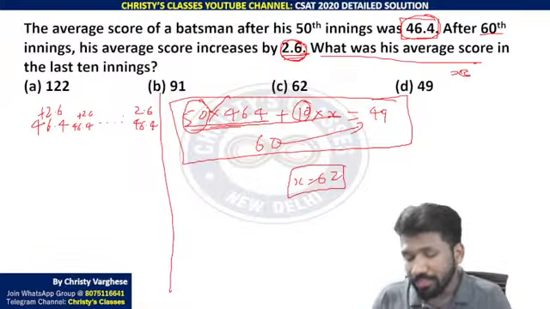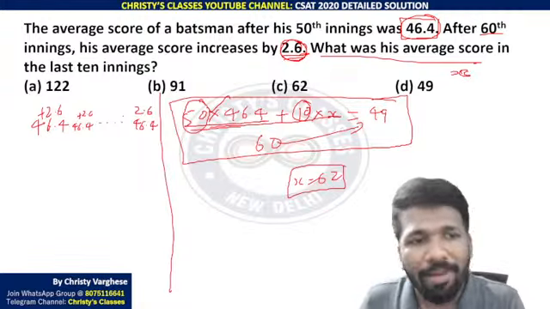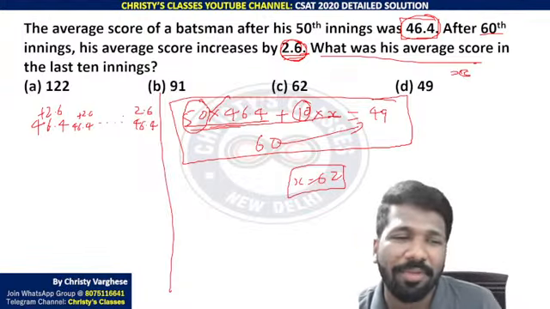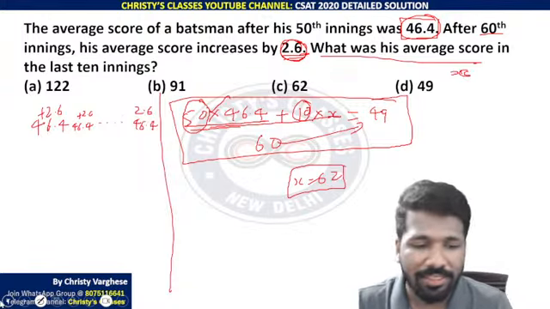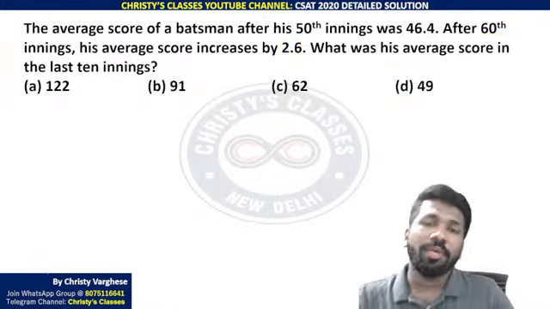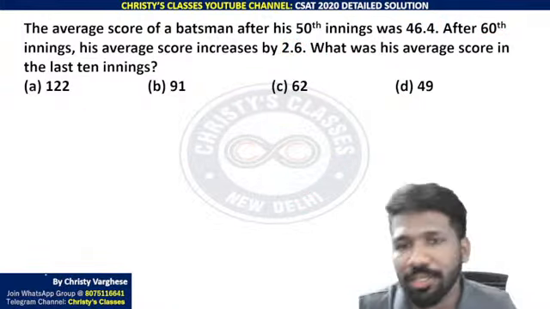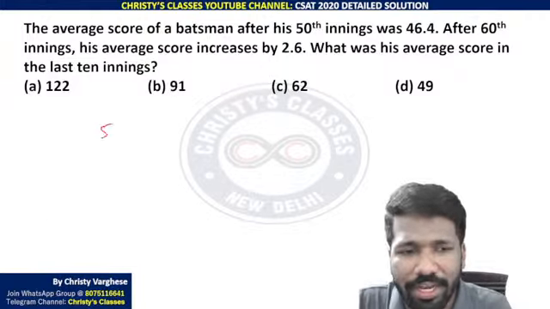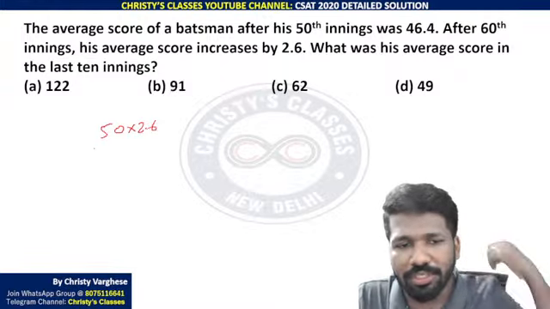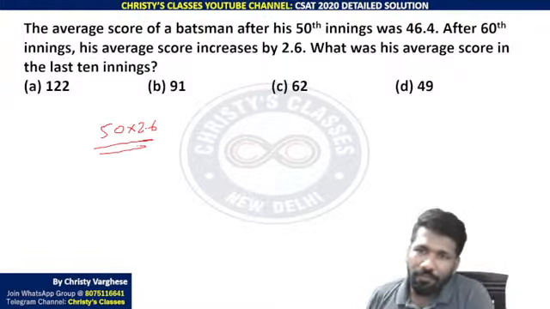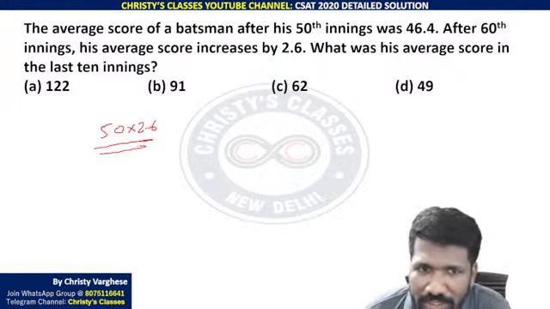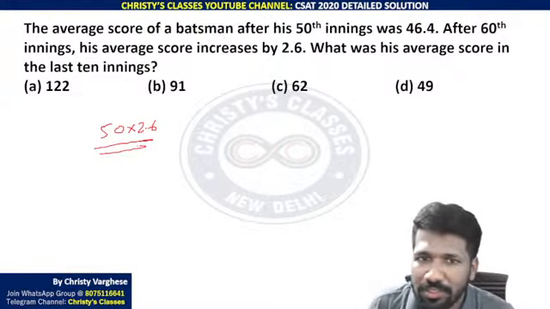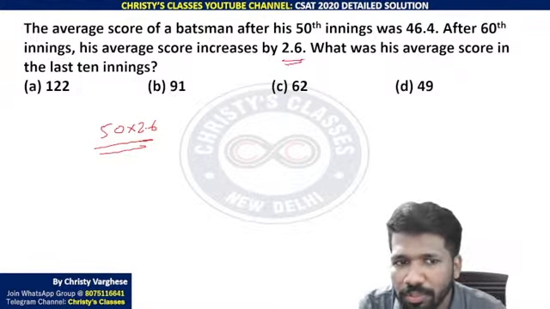Okay, sorry, there is a mistake I made. Plus 2.6 if you add, then for the last 10 innings only 2.6 will be added, or 2.6 average will increase. But we need average to be increased for all the 60 observations. That means first 50 innings it is already lacking by 50 into 2.6 now. First 50 innings is 2.6 less than the new average, because average increased by 2.6.